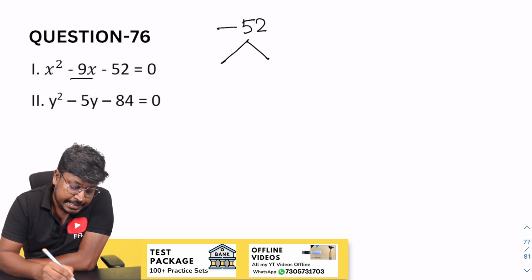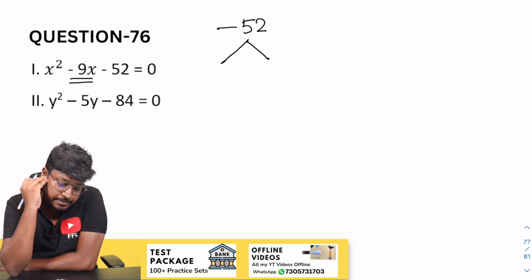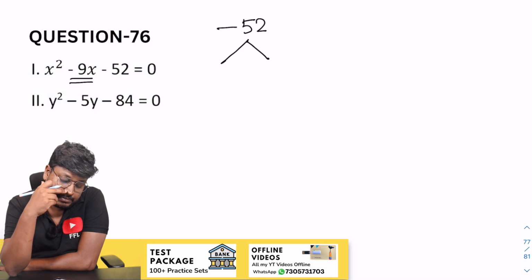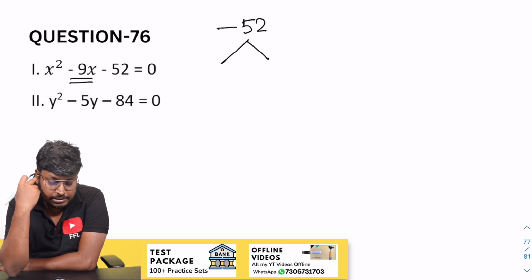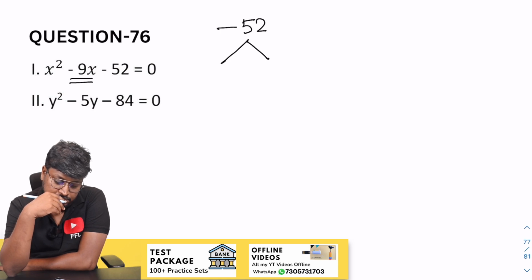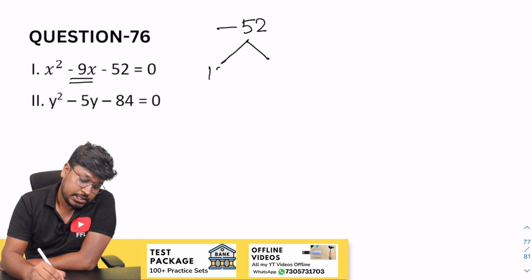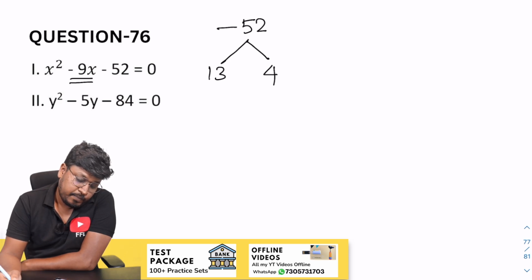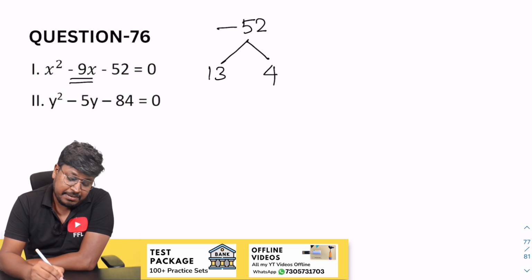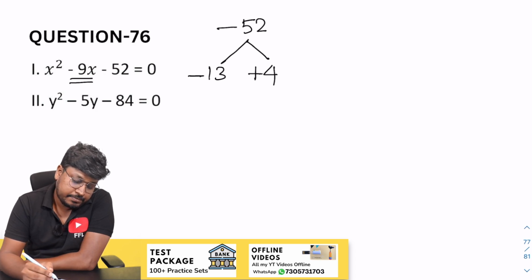our target is to get minus 9. 13, 7 will not be there. 14, 5 will not be there. 13, 4, right? Yes, 13 4 is 52, but our target is to get minus 9: minus 13 plus 4.